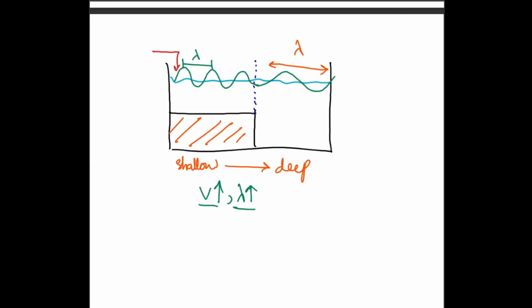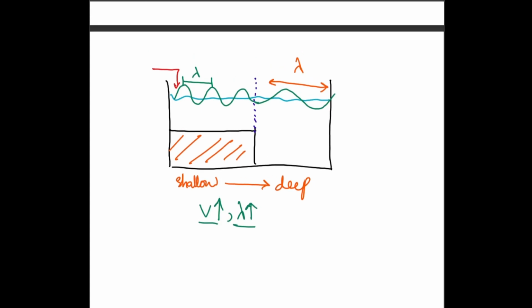So visually speaking, this is what I can see with my eyes. If the wavelength has increased, I can very well say that the speed must also have increased. If I had known the speed of the wave in this region, let's say the speed was 5 meters per second, I can predict that in this case the speed would be greater than 5. It could be 6, could be 7, could be 10, 100, 1000, I don't care. The speed would be greater than 5. Okay. So this is our refraction from shallow to deep.